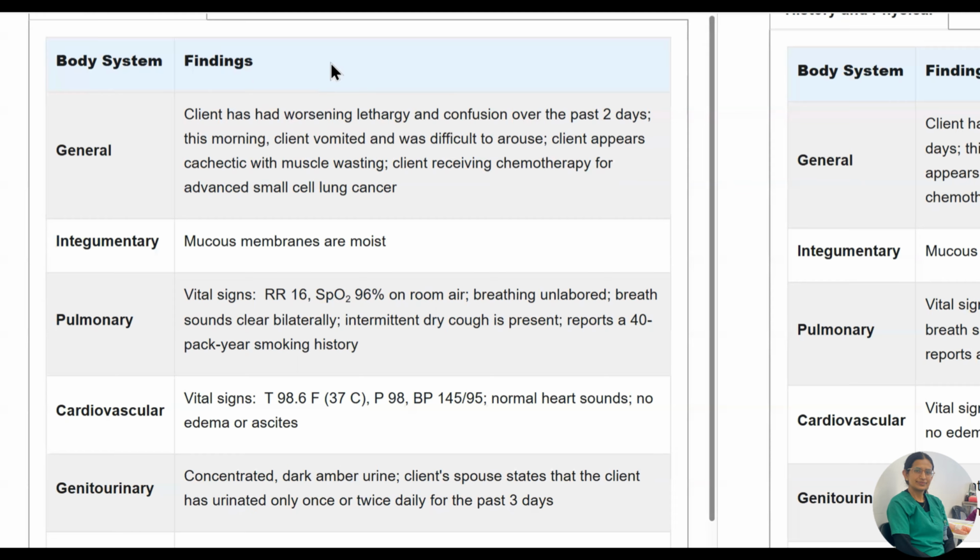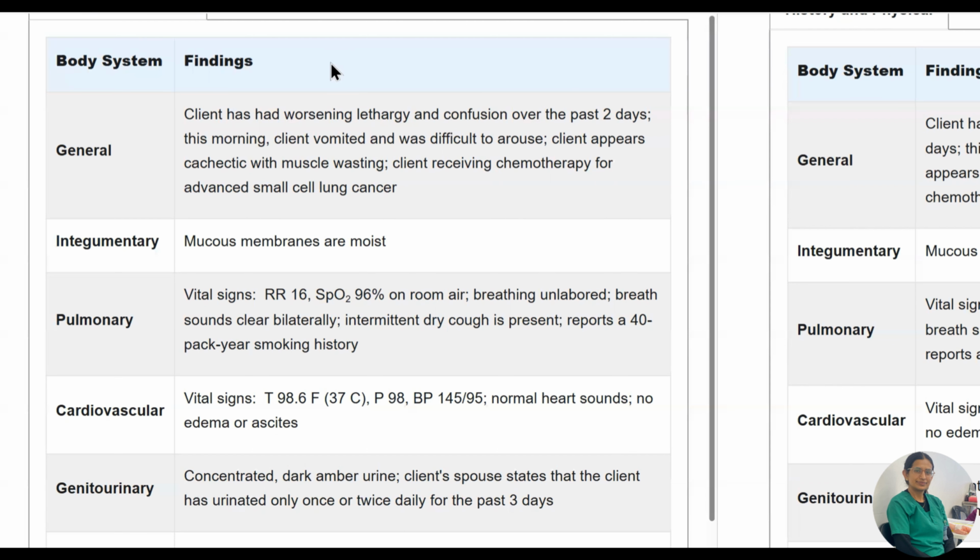In cardiovascular, temperature 98.6 degrees Fahrenheit, pulse 98, blood pressure 145 by 95, normal heart sounds, no edema or ascites. In genitourinary, concentrated dark amber urine; the client's spouse states the client has urinated only once or twice daily for the past 3 days.